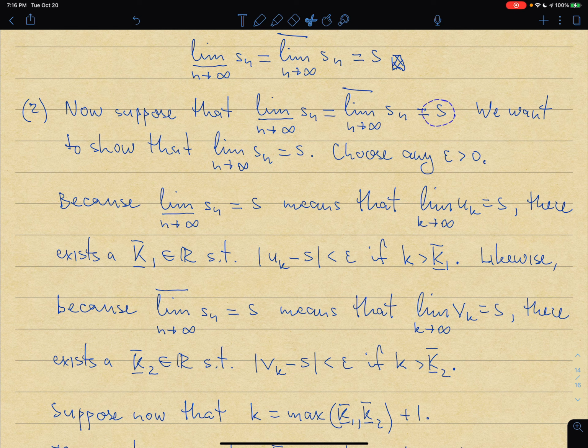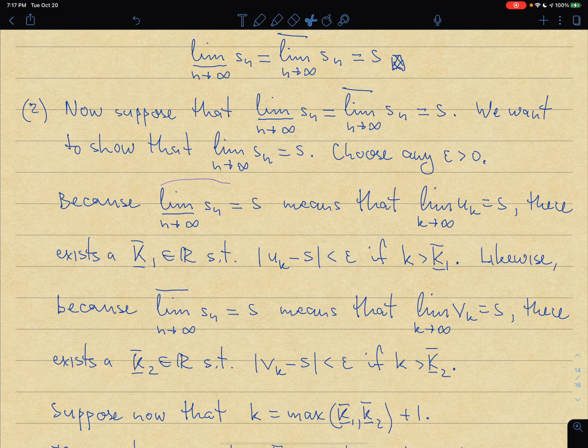So my window of oscillations at infinity reduces to just one point. And so I want to prove my conjecture that in this case, actually the limit of s_n should be equal to the same s. All right, so if I want to get to the limit, I need to end up with a definition of a limit. Any good definition of a limit starts from us choosing epsilon greater than 0, so let's do that. And then I should be able to find capital N, for which if n is bigger than capital N, then |s_n minus s| is less than my epsilon.